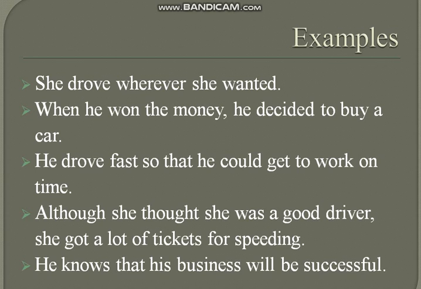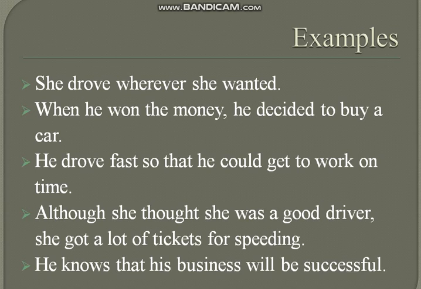Although she thought she was a good driver, she got a lot of tickets for speeding. Here the first one is a subordinate or dependent clause: although she thought she was a good driver. So what? She got a lot of tickets for speeding is the main clause on which the dependent clause is depending. It can also be called a subordinate clause as well, because you know in different types of conjunctions we have discussed subordinating conjunctions. Although is the subordinating conjunction here.